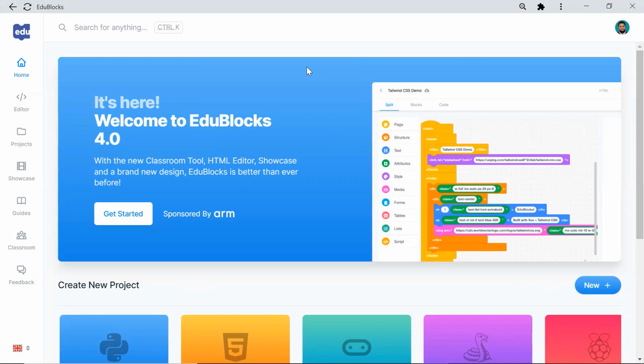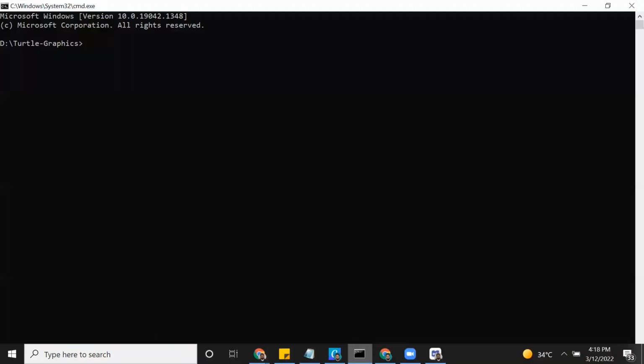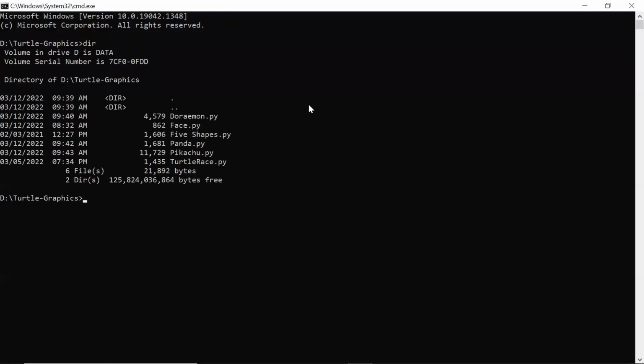If anybody is not able to see that, let me know, otherwise I will continue. Now I will show you some interesting code using the Turtle library. Today we'll learn the turtle library. By using the turtle library, we can create a lot of interesting animations and graphics. For example, Doraemon. I'm going to create the Doraemon character using the turtle library.